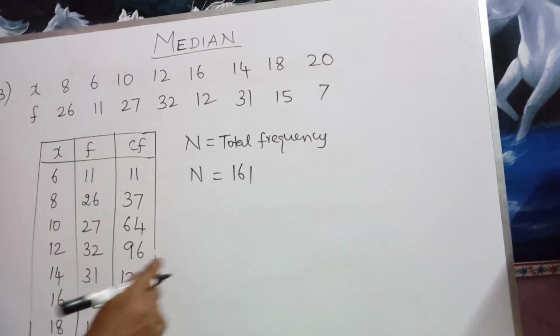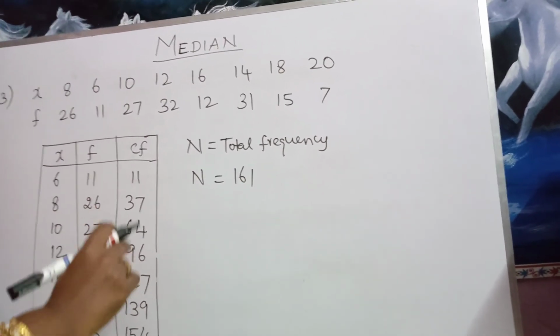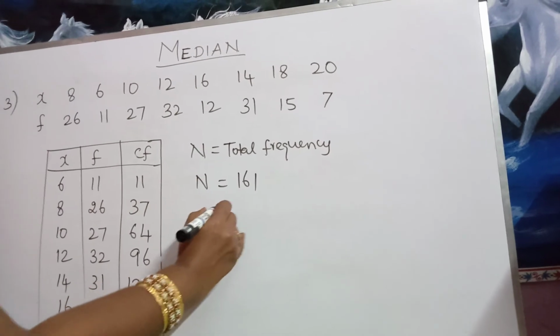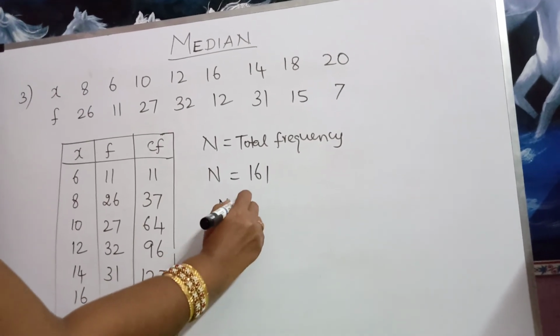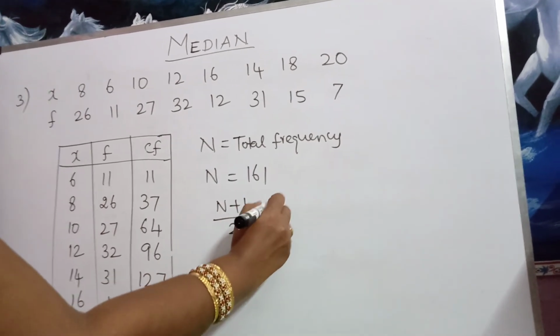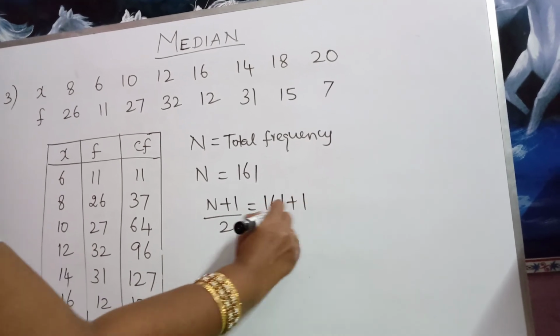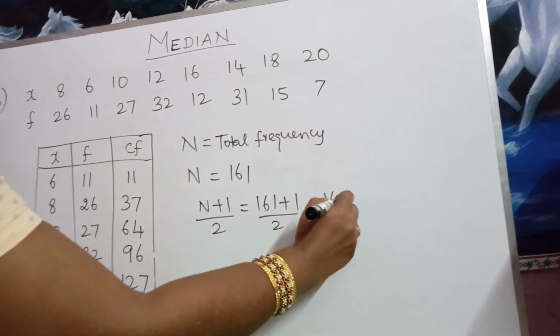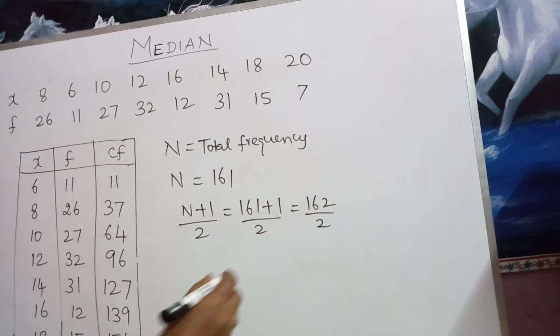We know that the median formula for discrete data is n plus 1 by 2. N is 161, plus 1, divided by 2. That is 162 divided by 2, which is equal to 81.